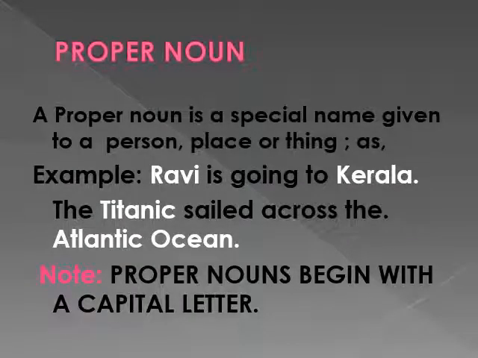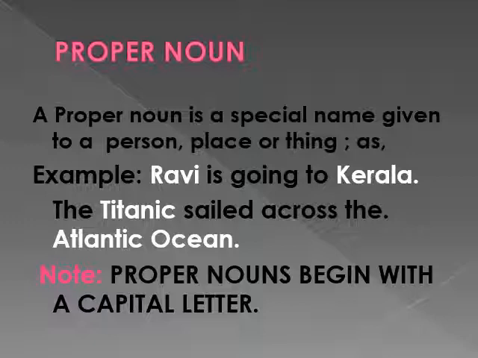Next noun is proper noun. A proper noun is a special name given to a person, place or thing. As example, Ravi is going to Kerala. The Titanic sailed across the Atlantic Ocean. Children, here in the first example, Ravi is a proper noun because it refers to a particular individual.